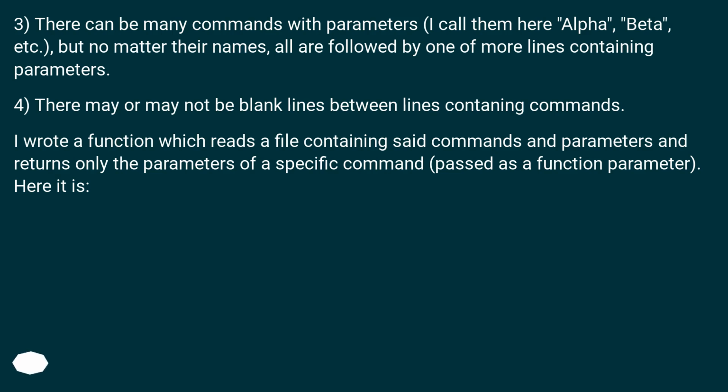I wrote a function which reads a file containing set commands and parameters and returns only the parameters of a specific command, passed as a function parameter. Here it is.